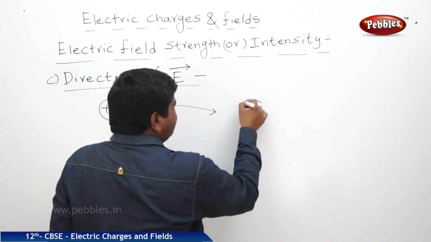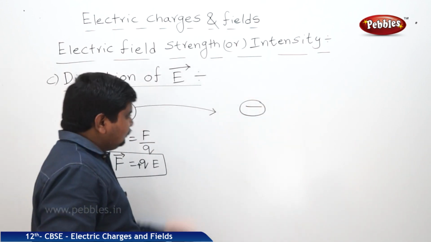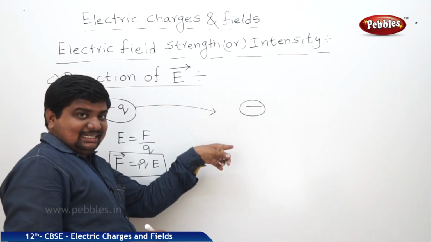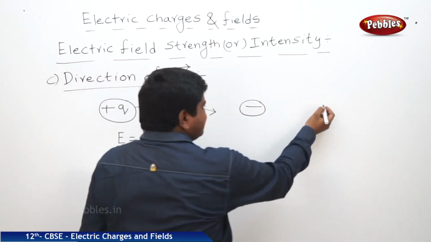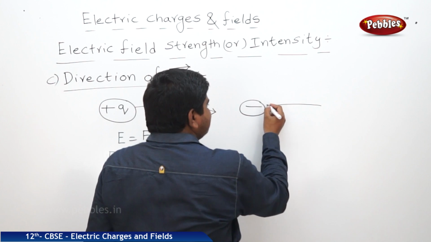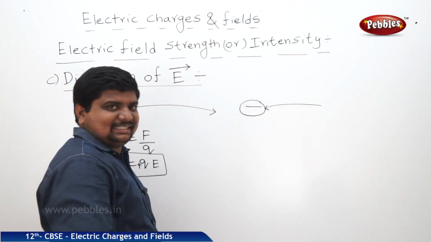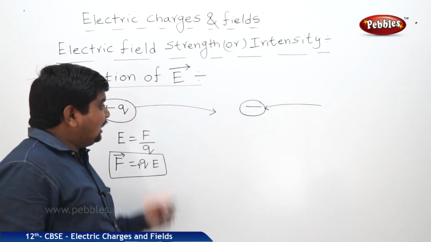If a negative charge is there, positive charge emanates, negative charge terminates, like this. Negative charge always receives the force of attraction. Positive charge always expels the force.